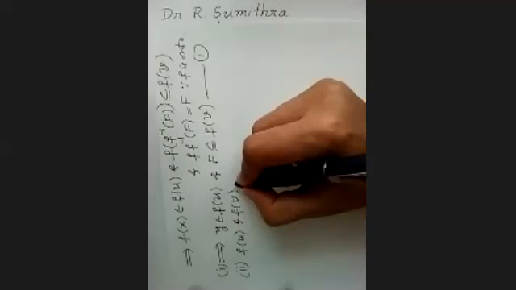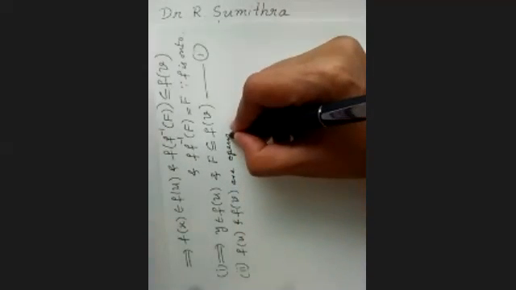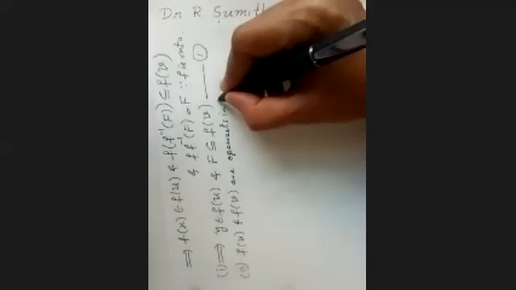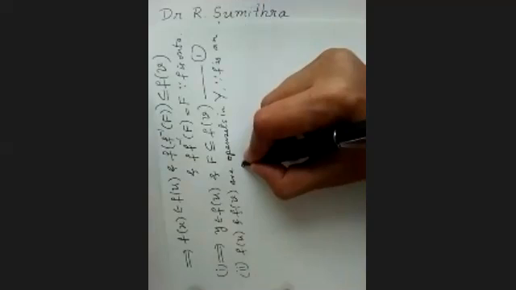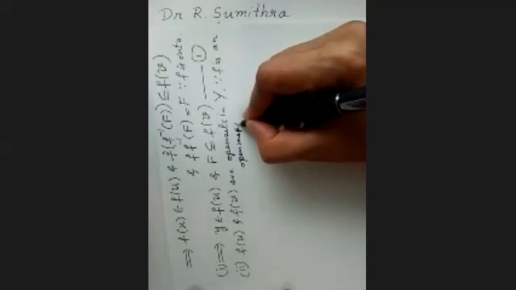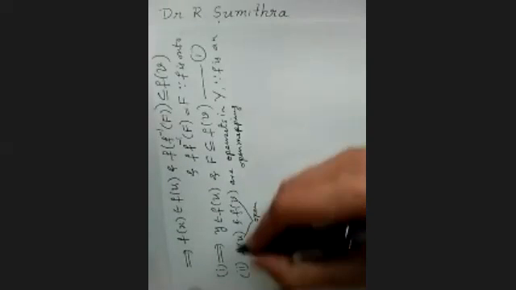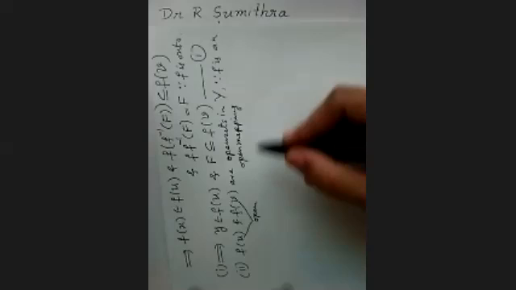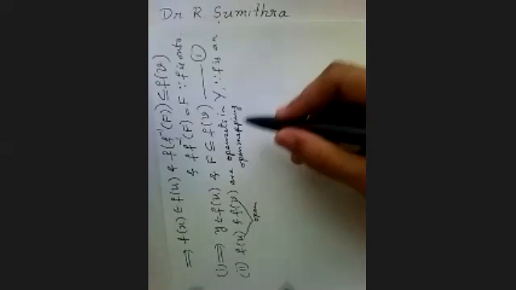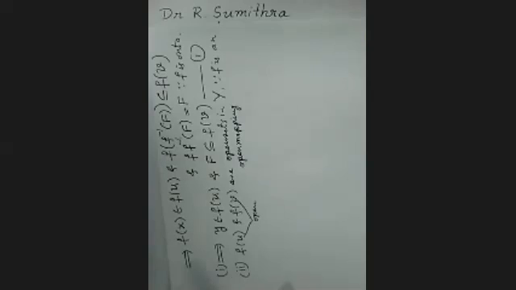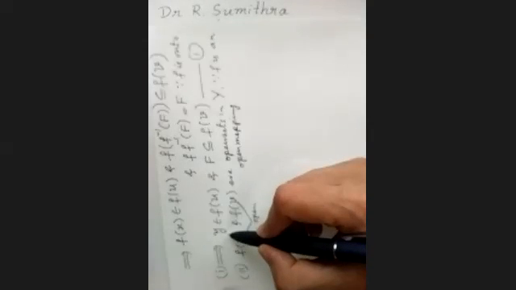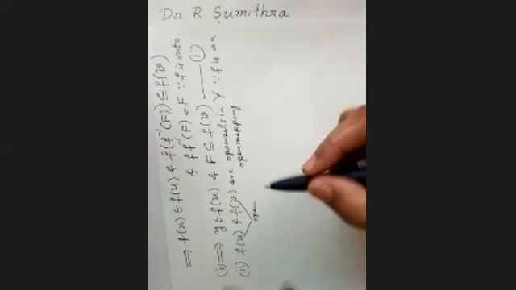What are these? These are open sets. Open sets in Y, right? Why? Because f is an open mapping, and U and V are open sets. An open mapping takes open sets to open sets. So if U is open, f of U is open because f is an open mapping, right? Similarly, f of V is also open. So we got two open sets, one contains the element y, the other contains the closed set F, and they are open in Y.